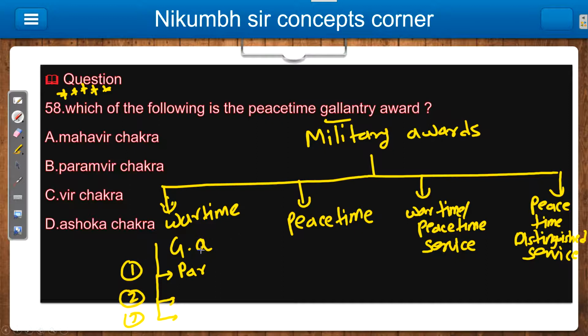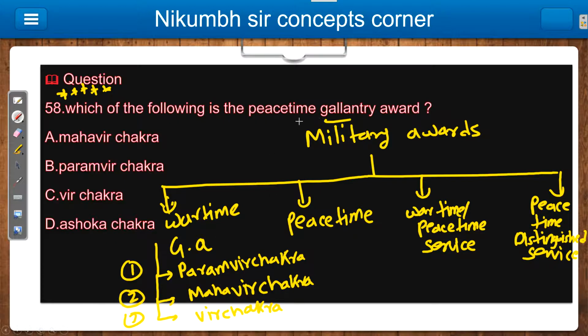So that's why it is very important. Paramveer Chakra is the highest award in wartime gallantry award. Then your Mahavir Chakra is there, and then last is Veer Chakra.